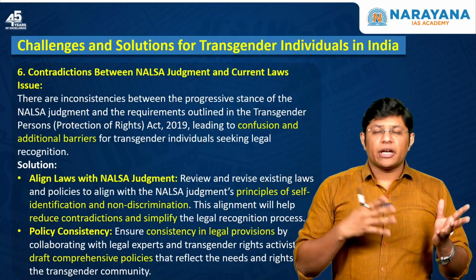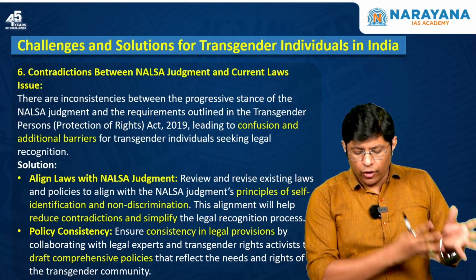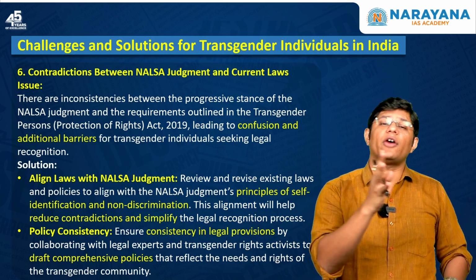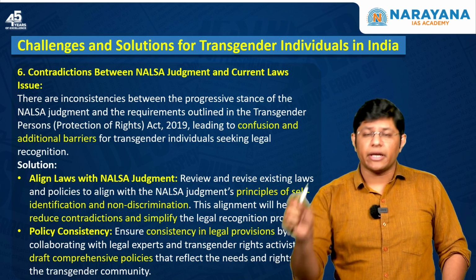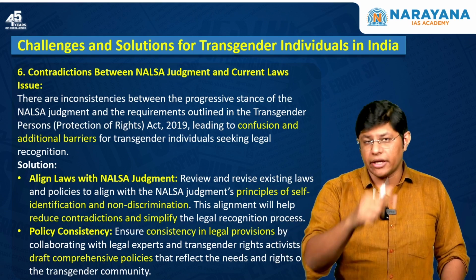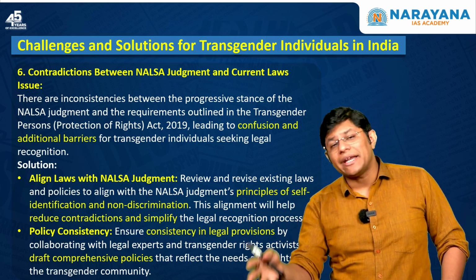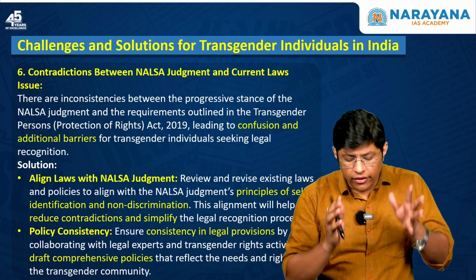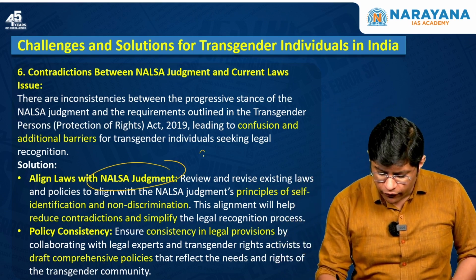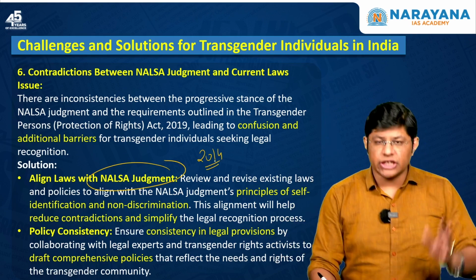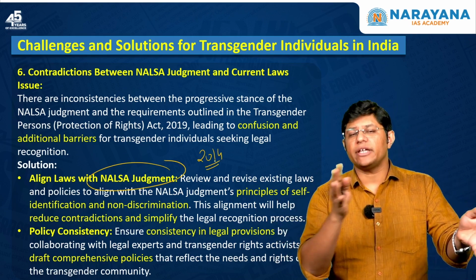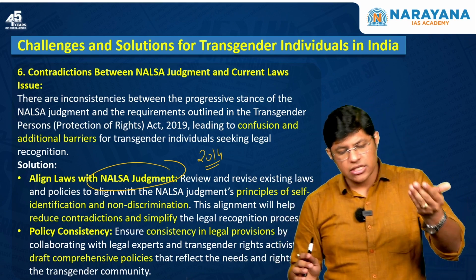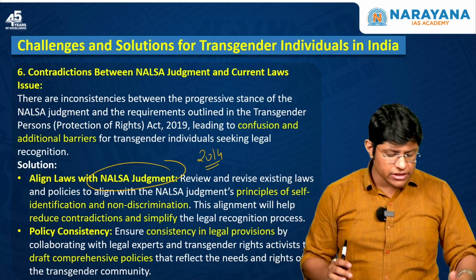Sixth is the contradiction between the NALSA judgment and the current law. We already have discussed this point, right? The NALSA judgment has recognized the rights of transgender persons without undergoing medical treatment or medical procedure, but the law mandates a medical procedure, and that's the reason the laws should align with the Supreme Court NALSA judgment of 2014. So, the judgment and the policy should actually support each other, complement each other. So, these are the 6 challenges and solutions that we have discussed.